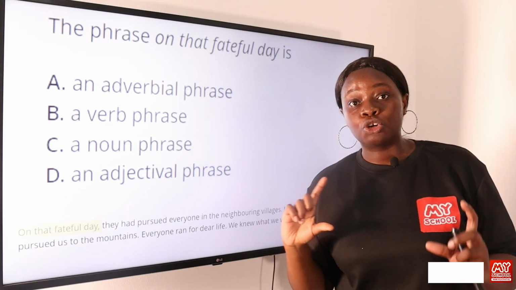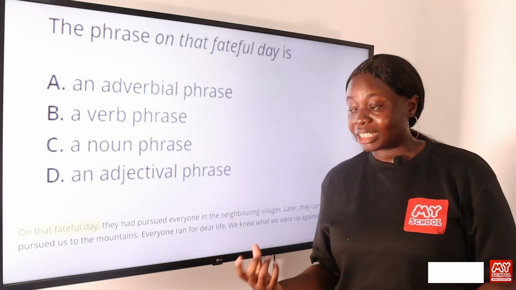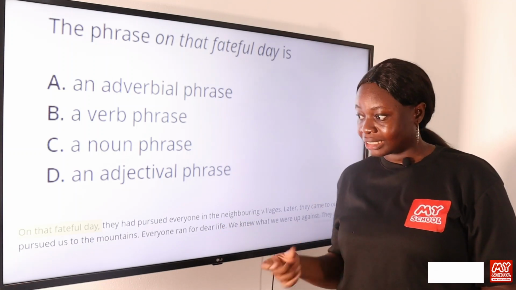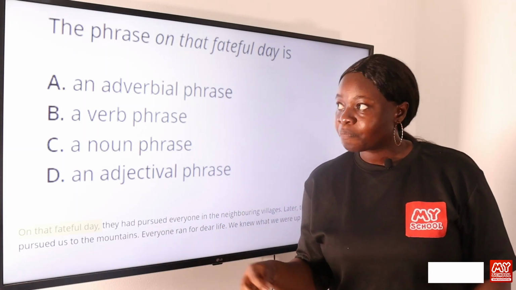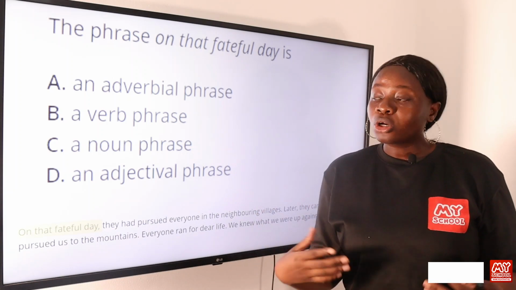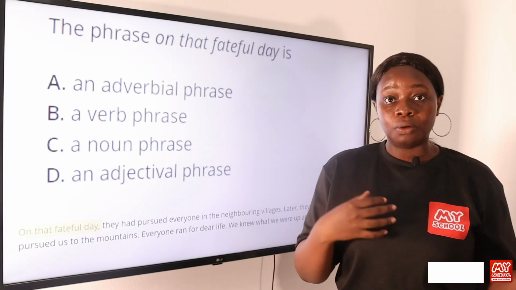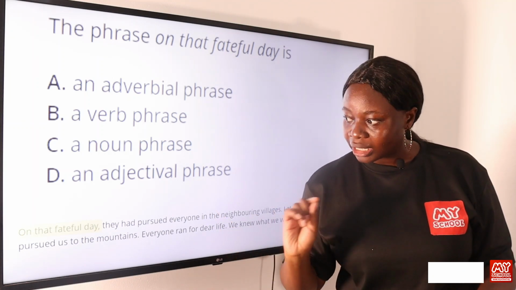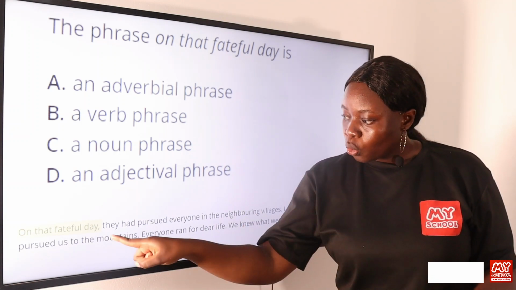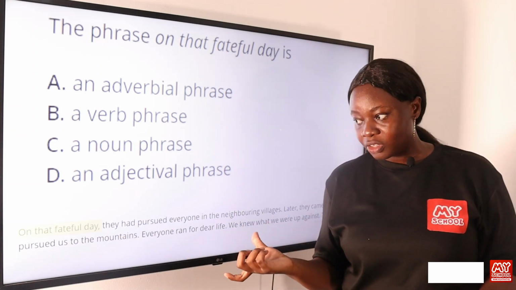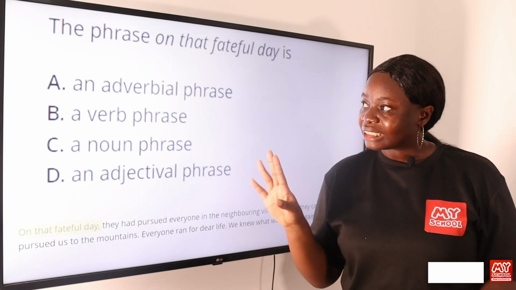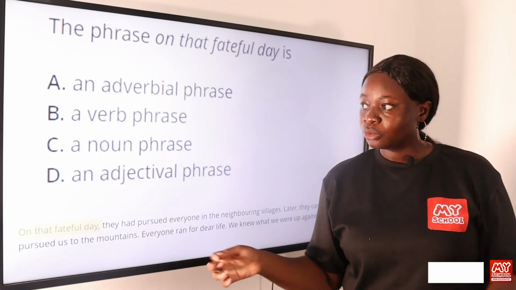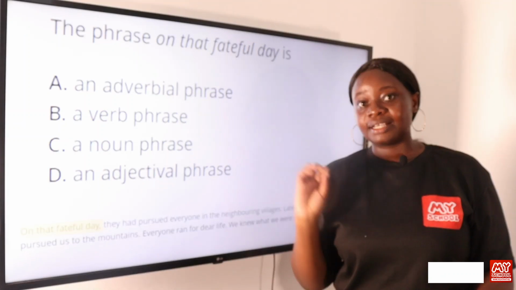Whenever you see a group of words offset by a comma in a particular sentence, whether it's at the beginning, in the middle, or towards the end of the sentence, it is usually an adverbial phrase. Also, when it answers the questions how, why, when, etc., you know it's an adverbial. In this particular case, it is answering the question when. When had they pursued everyone in the neighboring village? On that fateful day. So it's an adverbial phrase of manner. It is qualifying the verb had pursued. So option A, an adverbial phrase, is the answer to this question.